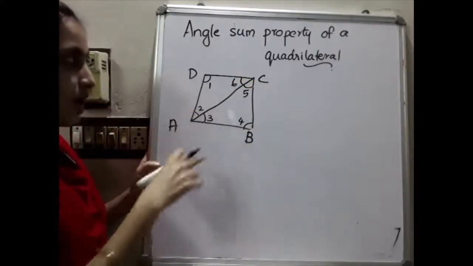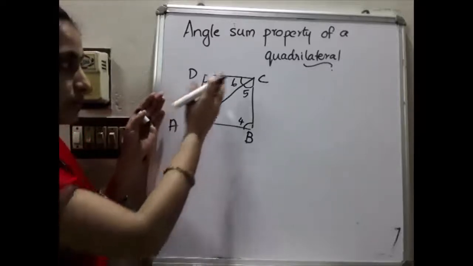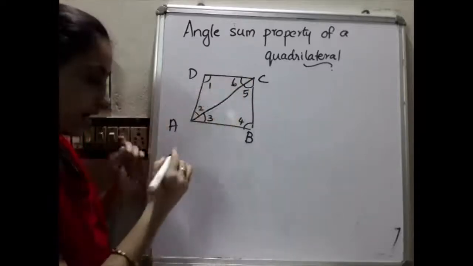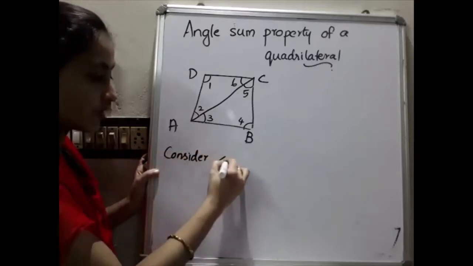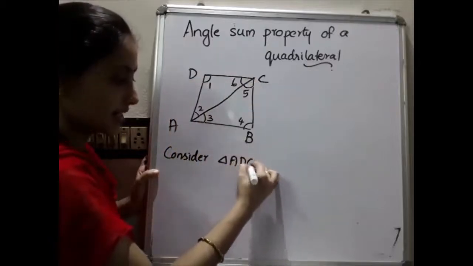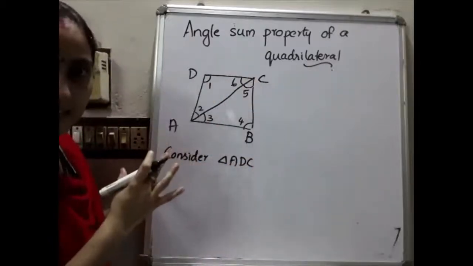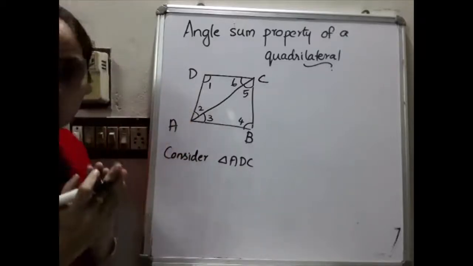Okay. So we want to prove the angle sum property of a quadrilateral. For that purpose, we divide the quadrilateral into two triangles. First, consider the first triangle, triangle ADC. While we are dividing a quadrilateral into two parts, we get two triangles.